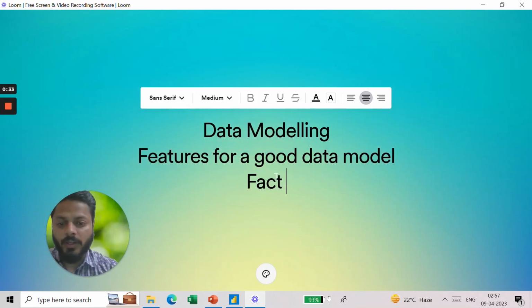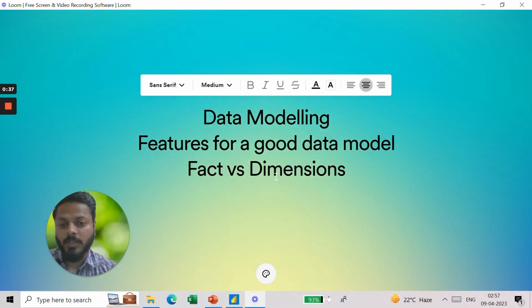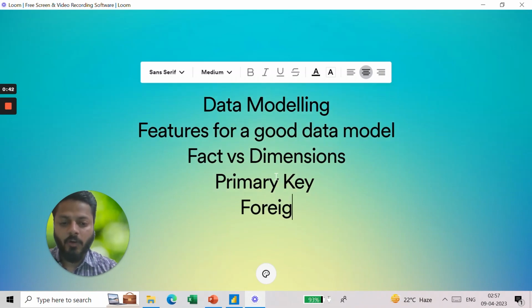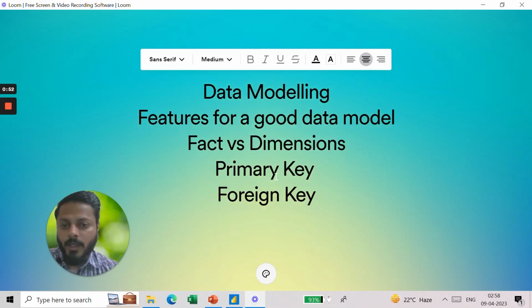Then I explained to you what is the difference between fact table and dimension tables. These are really important concepts. Then I explained what is primary key, what is foreign key. These are very important terms to understand if you are also working on SQL. These are the things which will give you a huge progress, right?